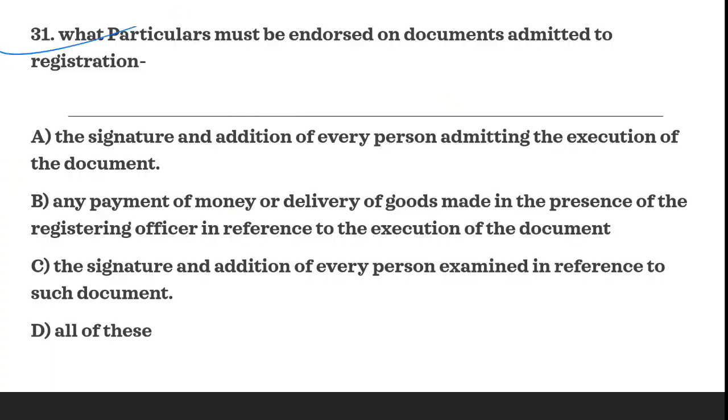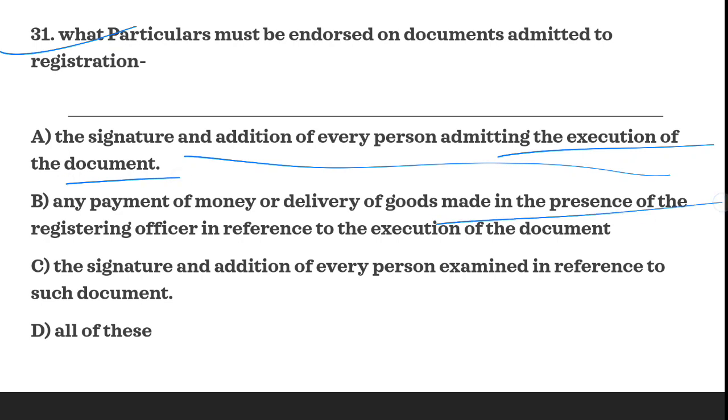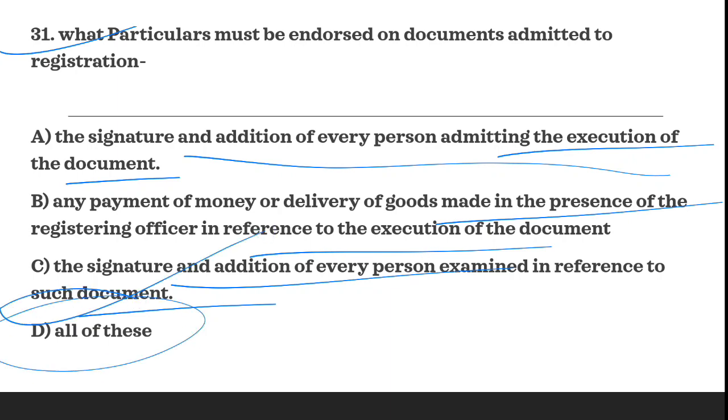Next question is, what particulars must be endorsed on document admitted to registration? So options are first, a signature and addition of every person admitting the execution of the document. Second, any payment of money or delivery of goods made in presence of the registering officer in reference to the execution of document. C, the signature and addition of every person examined in reference to such document. So as per the provision, all of these are correct. All of these must be endorsed on the document which are admitted for registration. So all of these is the correct answer. D is the correct option.